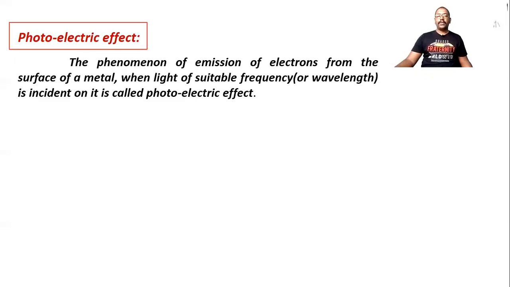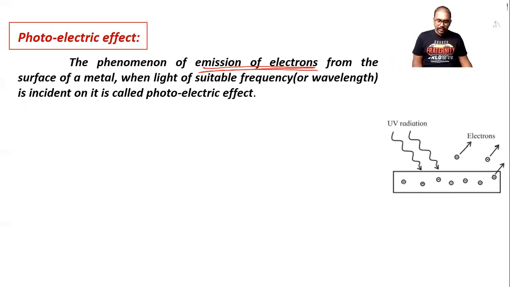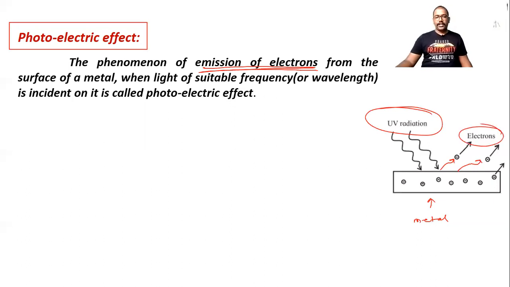This is a very important concept, the photoelectric effect. Photo means light, and electric effect. It is the phenomenon of emission of electrons from the surface of a metal when light of suitable frequency is incident on it. You can see here, this is a metal and this is radiation. When radiation of suitable frequency is incident on the metal, electrons are knocked out from the metal surface, and that phenomenon is called the photoelectric effect.